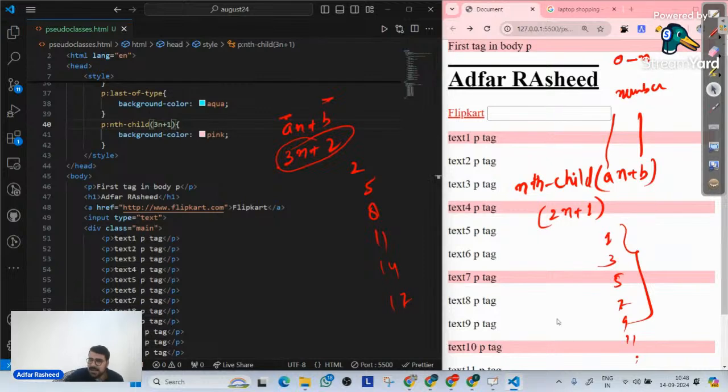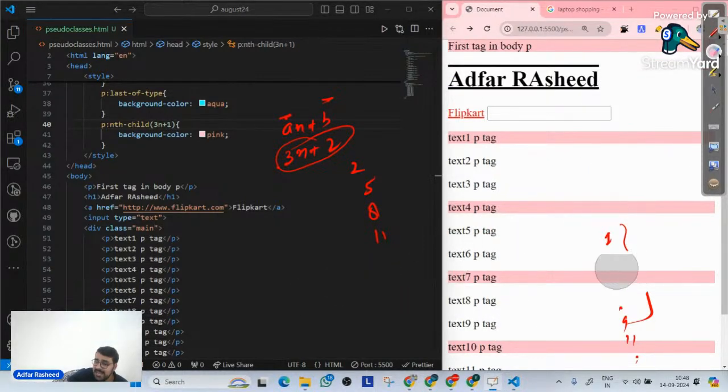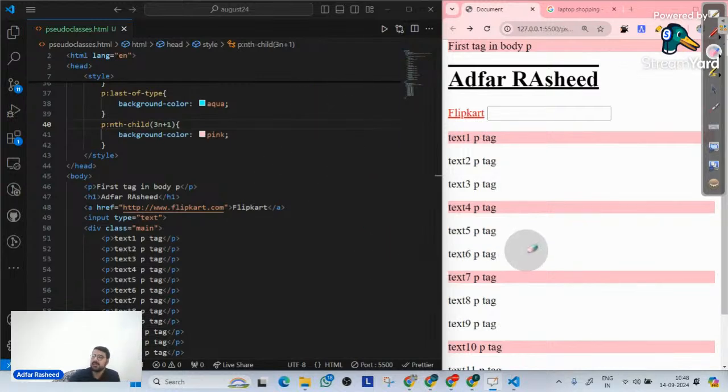So you can clearly understand all those arithmetic elements are getting targeted in this case. So n will always go in a series starting from 0 to n. So first case 0, then 1, then 2, then 3, then 4, then 5, then 6, then 7. And it will create a series of numbers, and whatever output it yields, those elements will be targeted. And with this, we have completed our pseudo classes as well.